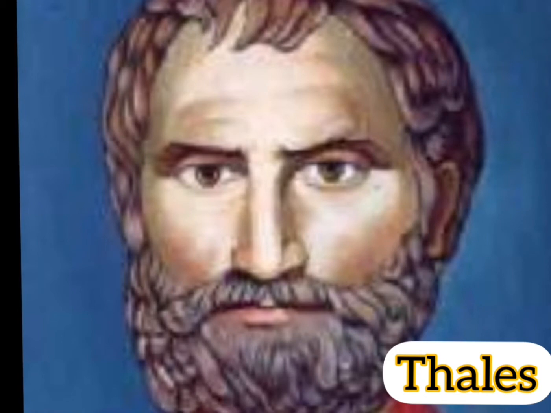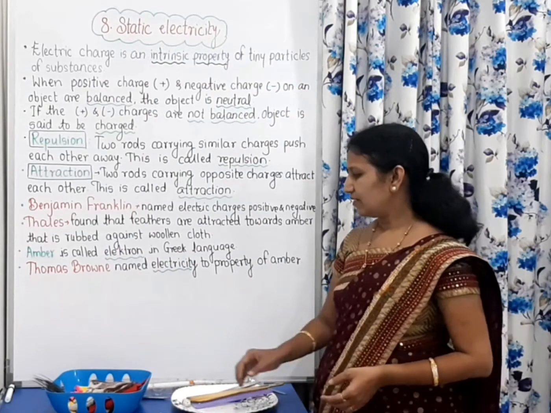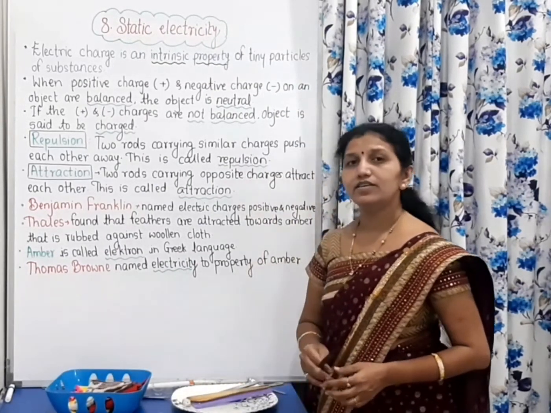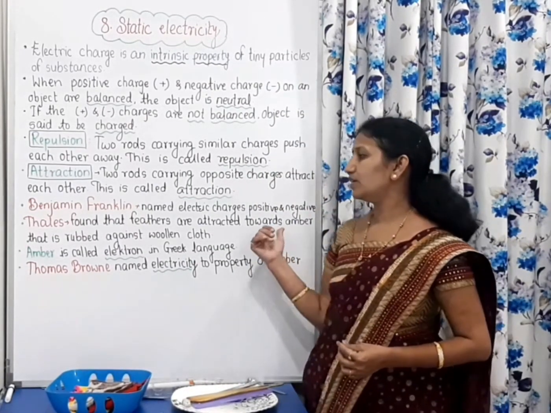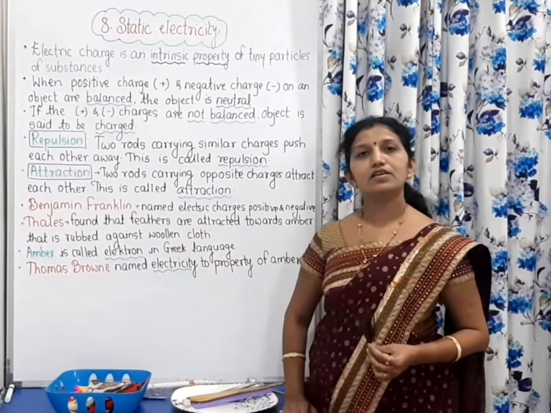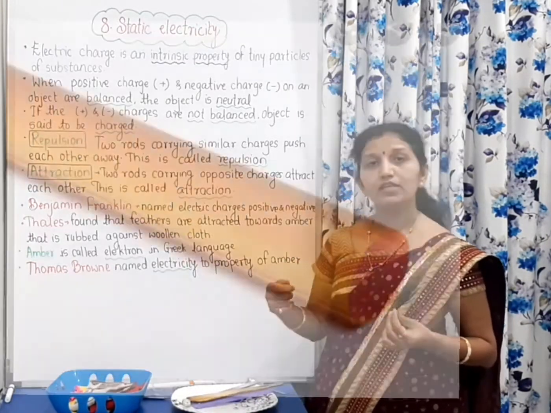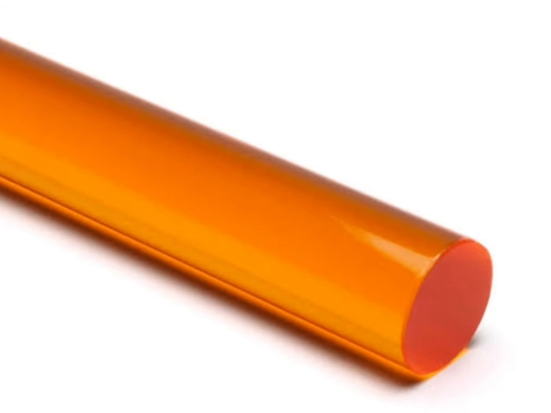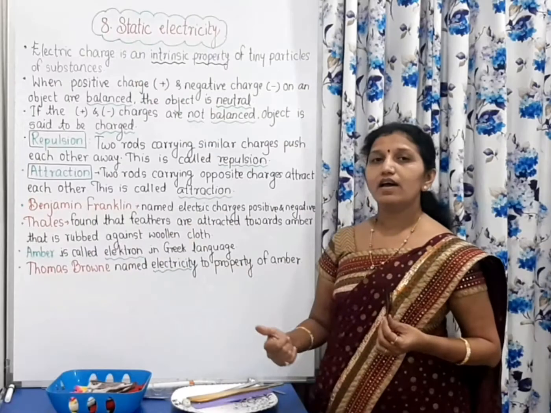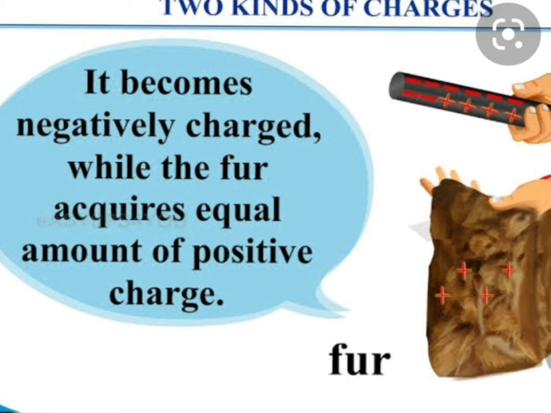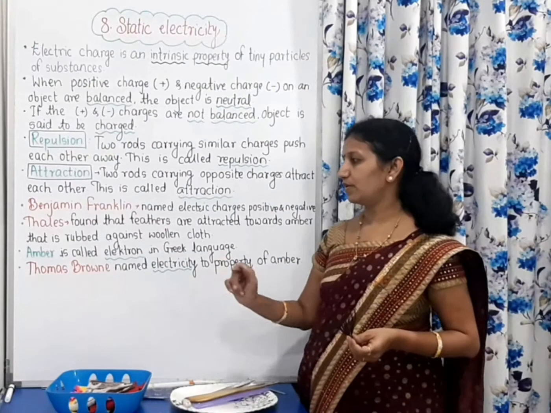The Greek scientist Thales found that feathers are attracted towards amber that is rubbed against woolen cloth. He took woolen cloth and rubbed the yellowish colored amber rod, and after rubbing he took it near the feathers, and found that they are attracted towards the amber rod.